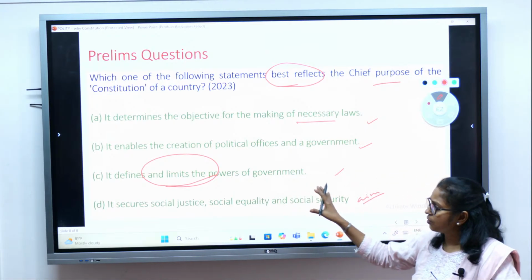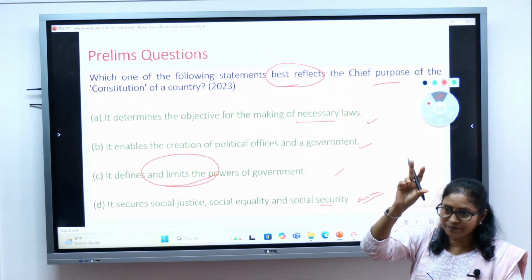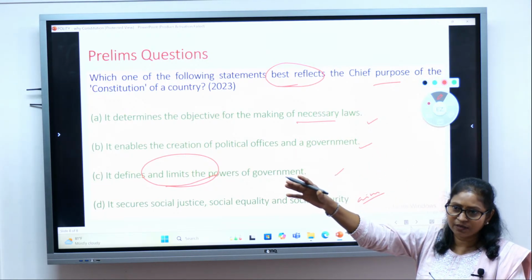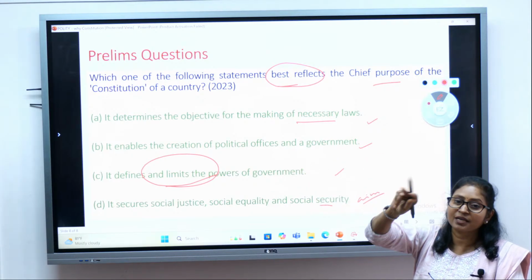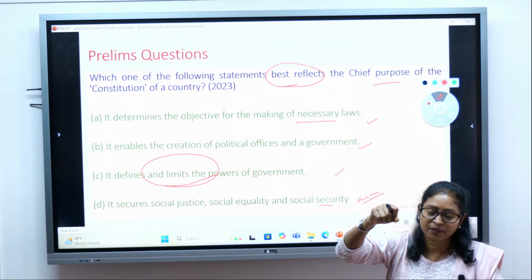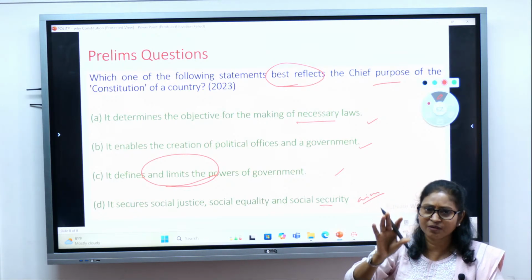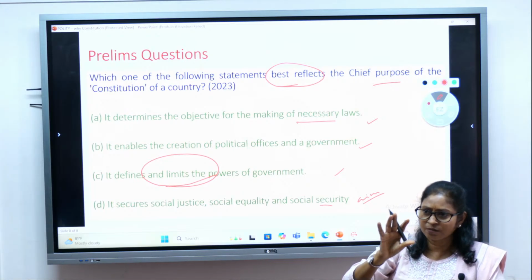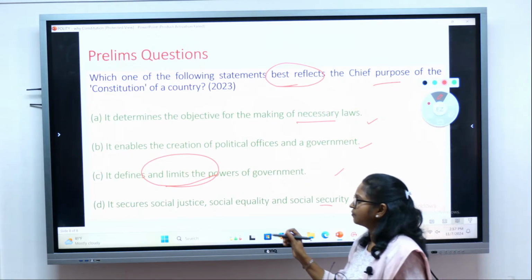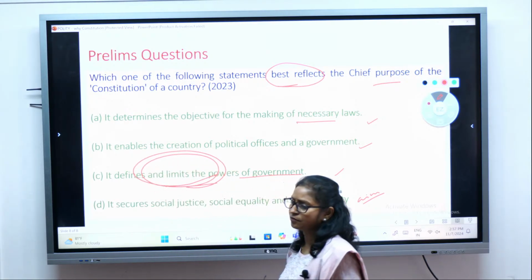But wherever the Constitution is prevalent, it limits the power of the government, because we have seen that if there is unlimited power, the power tends to corrupt the people who are holding the power, right? So that's why there has to be a certain kind of restriction, a certain kind of limitation on the power of the government. So the chief purpose of the Constitution is to define and limit the power of the government.